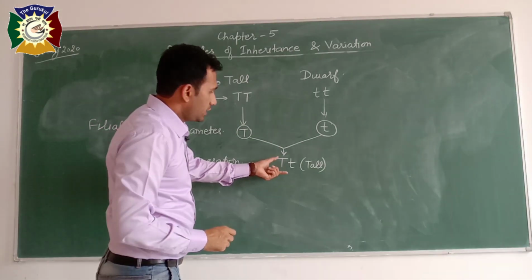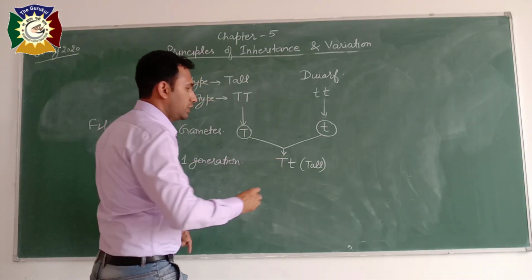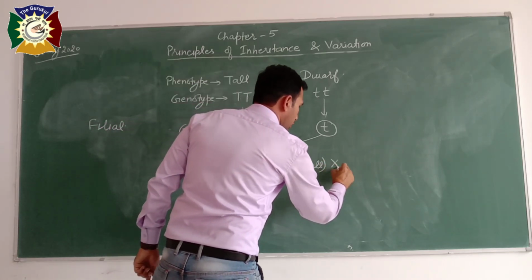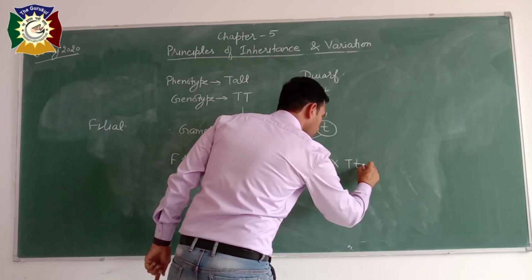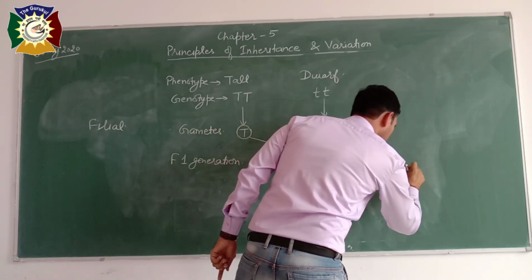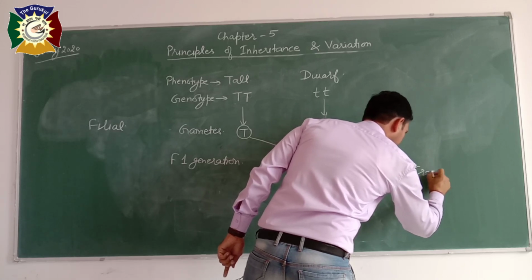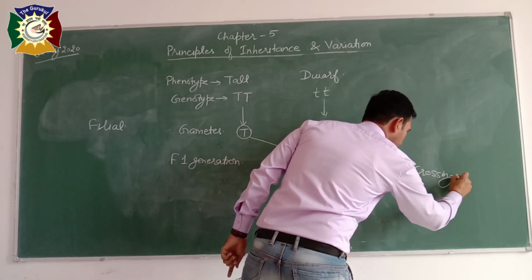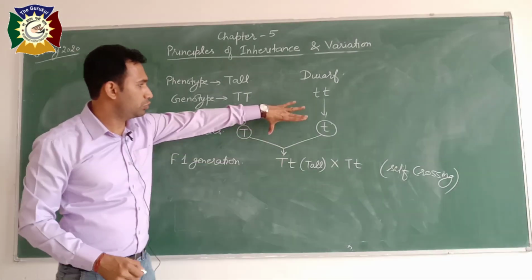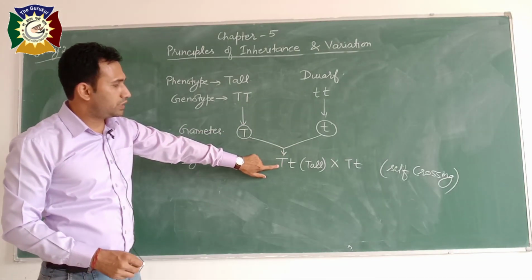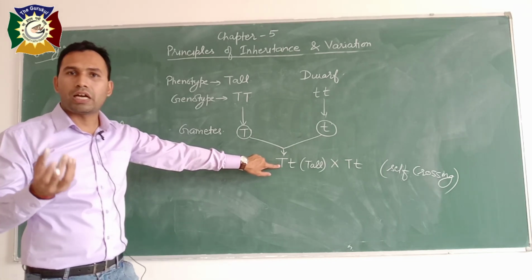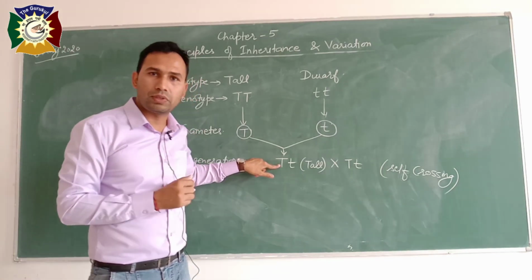Now the seeds of this plant, whenever we are having this plant, we will do self crossing. Self crossing means the seeds which are produced from this plant due to this fusion are grown in the field and produce a plant which has bisexual flowers.